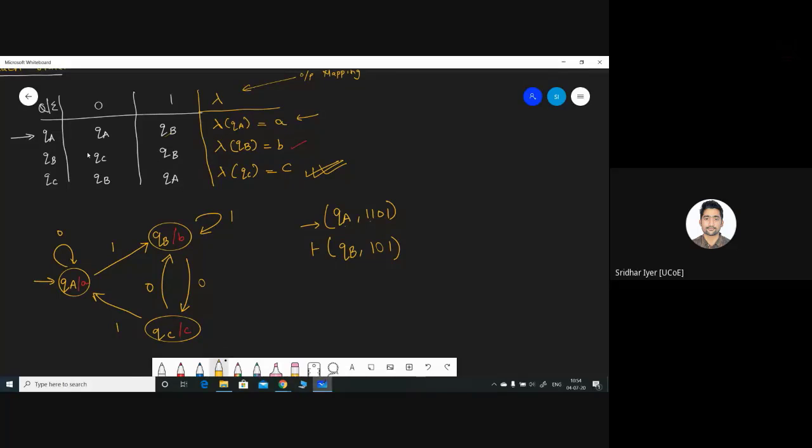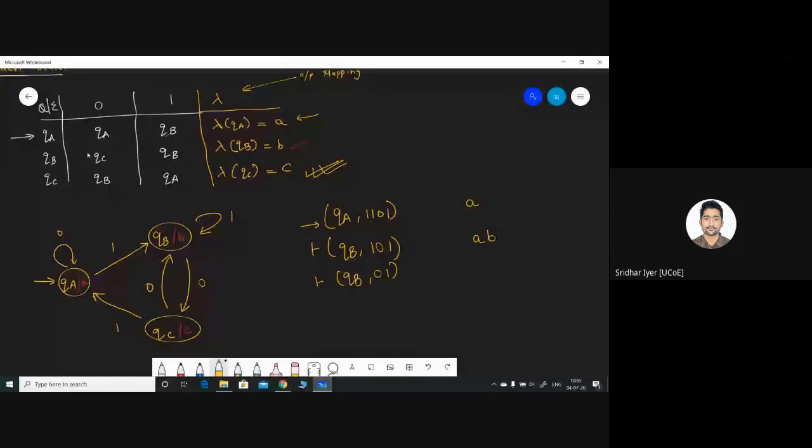So we are already in state QA. What is the output of state QA? It's small a, right? So we have to write the output along with each step. Similarly, now we are in state QB. QB on input 1 goes to QB only. So it is written like this. We have done this already. So right now what we can do is QB is already having an output B associated with it. So simply append the output of that particular state over here like this.